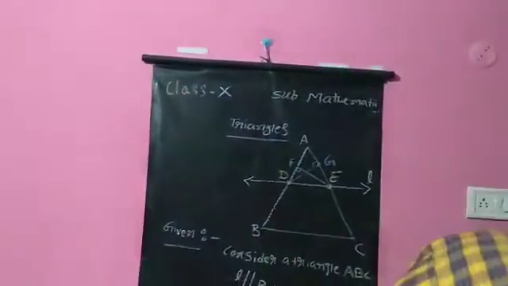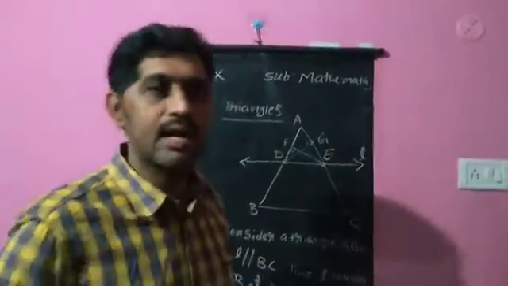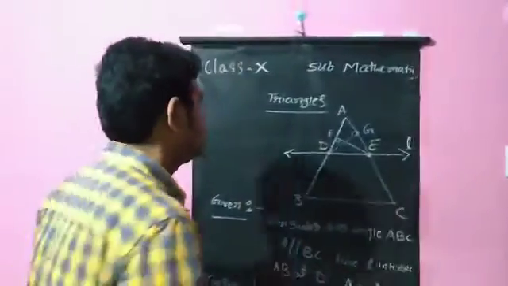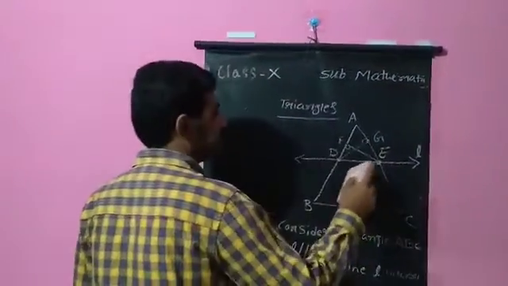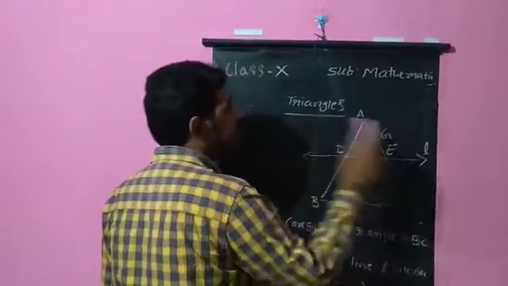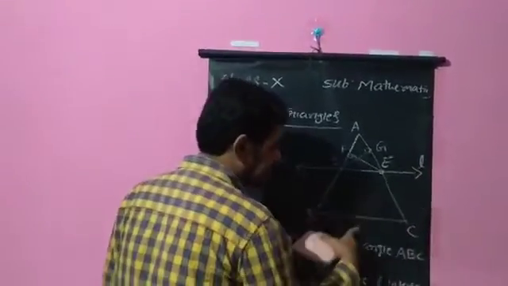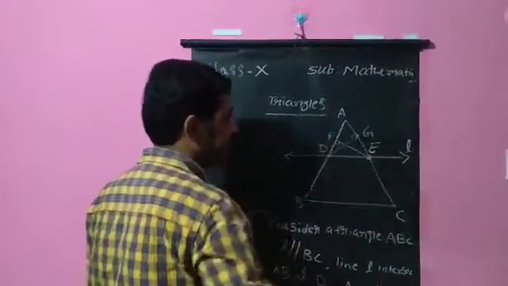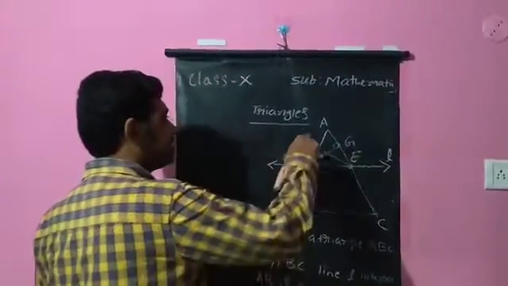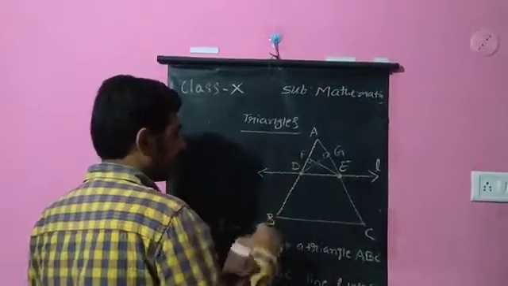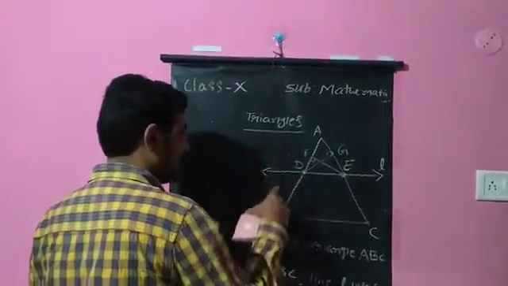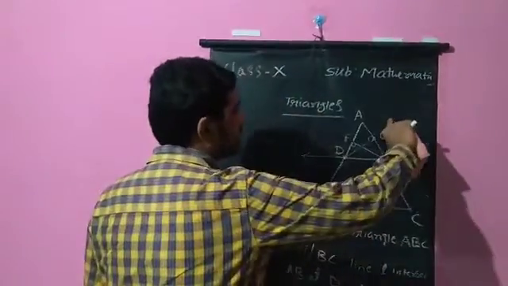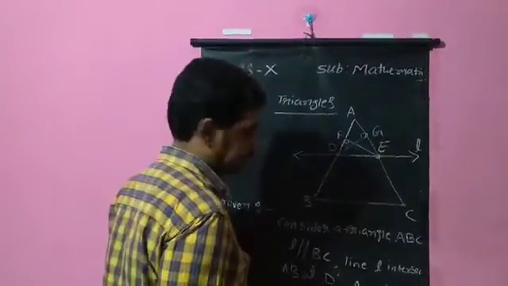The statement of the theorem is: a line drawn parallel to one side, intersecting the other two sides, divides them in the same ratio. So in the statement itself it is given that this line is parallel to one side. Since this line is parallel to this side, it will be intersecting the other two sides, AB and AC. Divides them in the same ratio means AB will be divided as AD and DB, and similarly AC should also be divided in the same ratio, that is AE and EC.